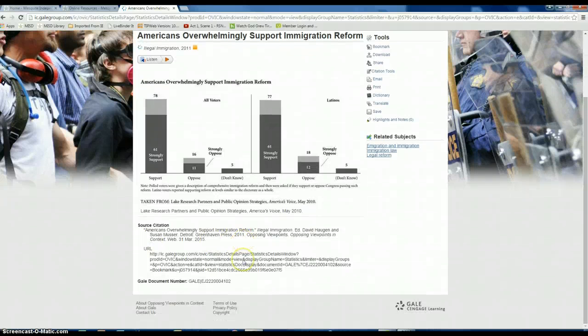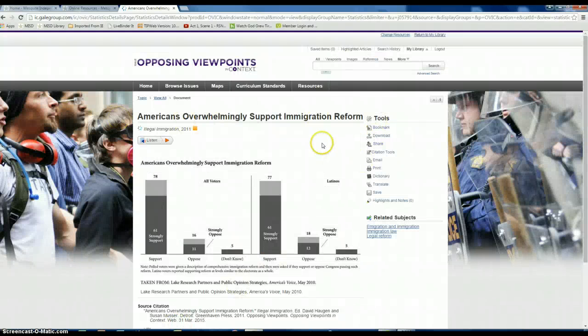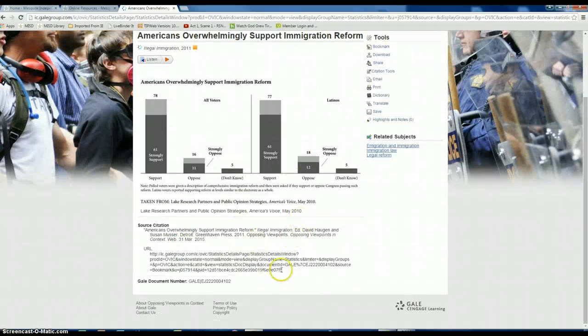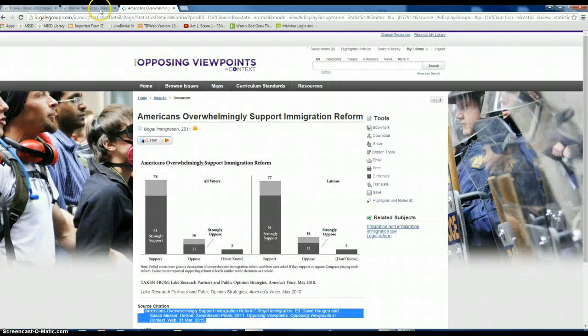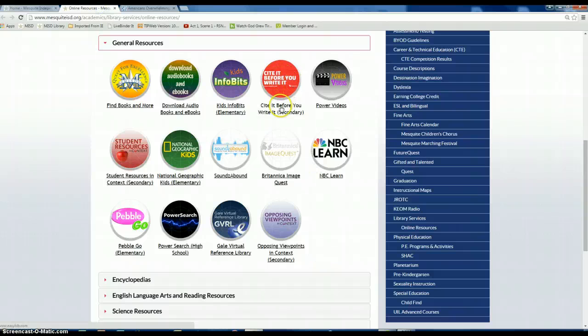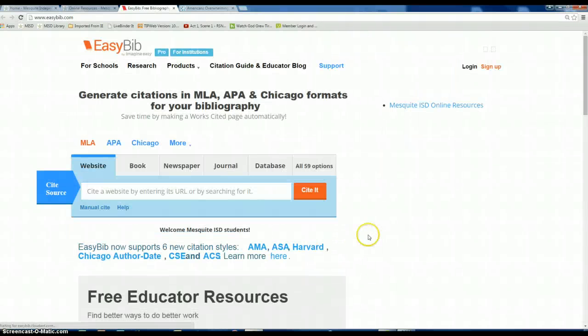What's nice about the MISD database is it gives you the source citation. If you log in to the EasyBib through the school, then you can just cite it. It'll tell you to cite it on here, and you can do that, and it'll create the bibliography page for you. If not, you can just copy and paste it onto your bibliography page. Here's cite it before you write it. This is EasyBib through the school. You would log in using your Mesquite ISD login, and it would save everything for you.